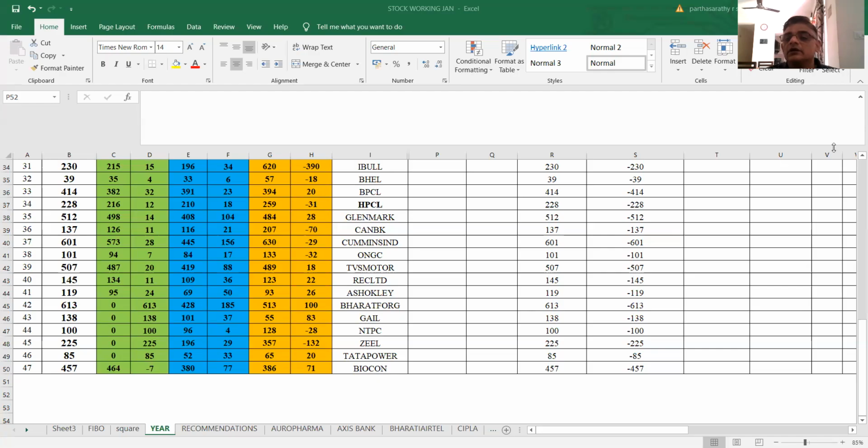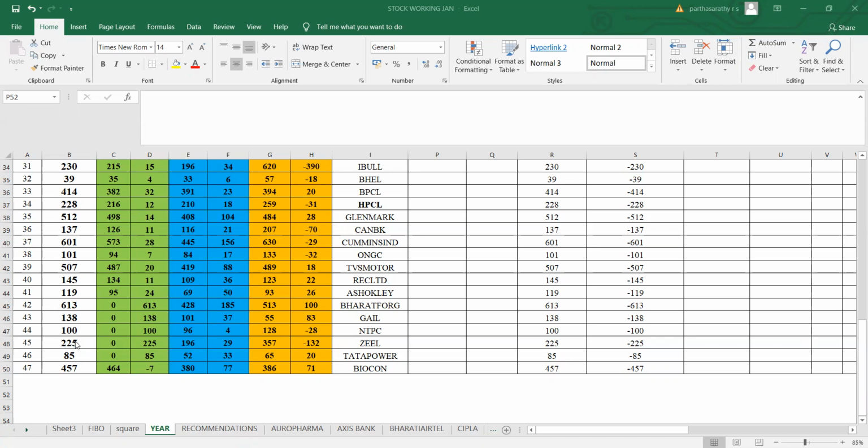Okay, so now I'm going to share the screen. Based on the number game, above 196, this stock has to touch 225, which it did yesterday. Two days before itself, it had done 225.